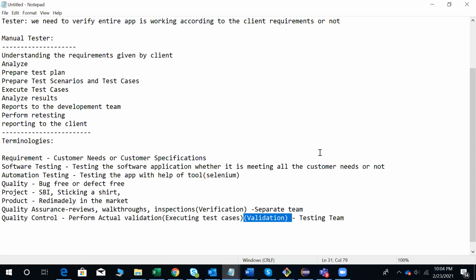Okay. So any doubts so far, Vaishali or Sri? No, sir. Yeah, thank you, Vaishali. What about you, Sri? Sri, are you there?